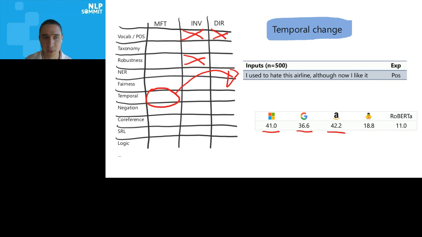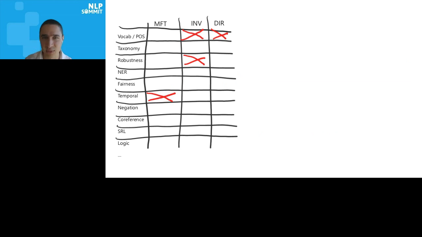We tested very simple negation, like this wasn't a lousy customer service, and we're expecting that the prediction is not negative, so positive or neutral. And failure rate is super high. It's very surprising. This is very basic negation. You'd expect commercial models at least to be able to handle this. And the failure rate is quite high for all of them. In particular, Google, 54% for examples like this.